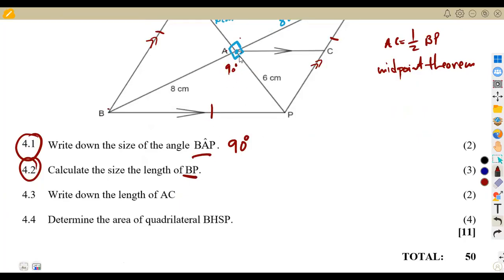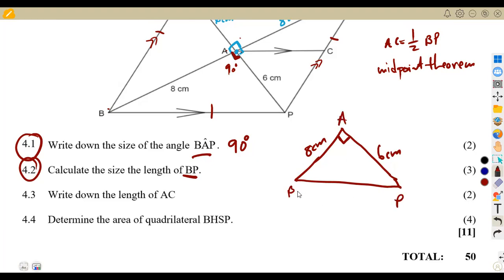All right, so you can take advantage of that. This is now a right angled triangle, because the angle that we have here is 90 degrees. And how can you calculate the length of BP if this is 90 degrees and you've got 8 centimeters here, and here you've got 6 centimeters? This is our B, this is our P, this is our A, and we want to calculate BP. We can use our Pythagoras theorem because this is the hypotenuse.